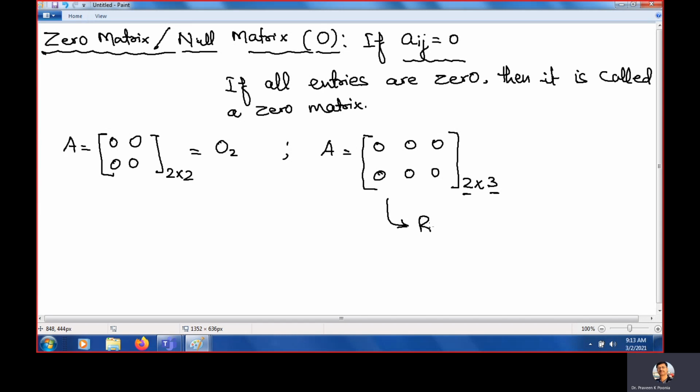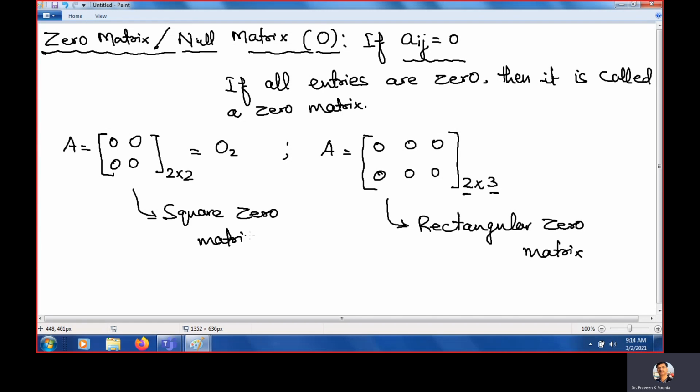This is a rectangular zero matrix. And what is this? This is a square zero matrix. This is the square zero matrix. This is the rectangular zero matrix.